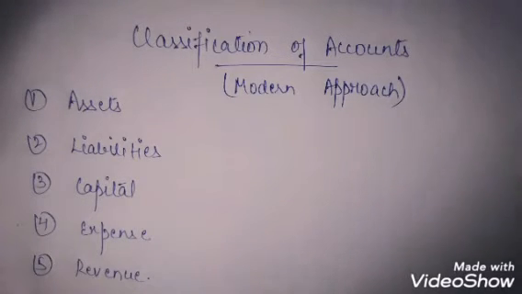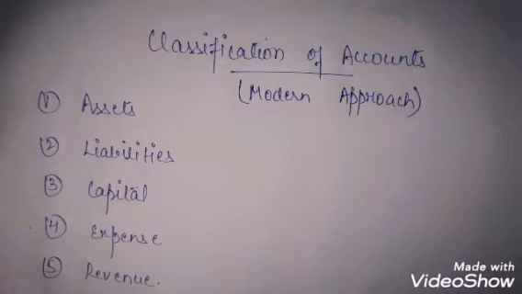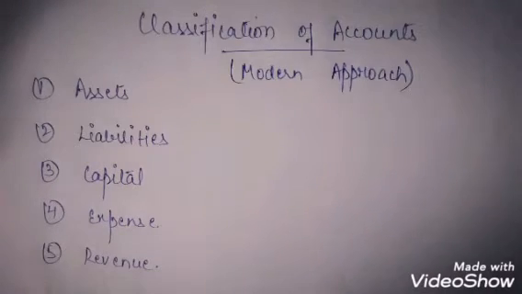According to the modern approach, we can categorize our accounts into 5 different heads: assets, liabilities, capital, expense and revenue. The definitions of all these we have done in the last videos, and I will share the link in the description. Now we are just going to see the effect of an increase or decrease. If there is an increase in the asset, will it be debited or credited? If there is an increase in our liabilities, what will happen? This is what we are going to discuss here.